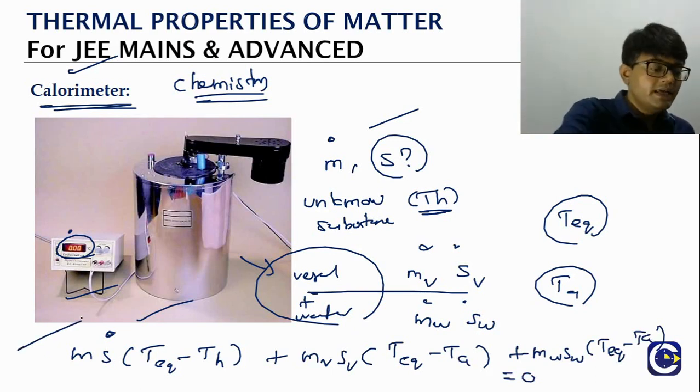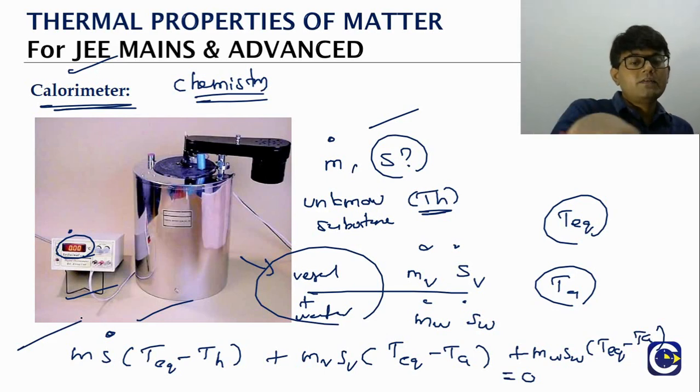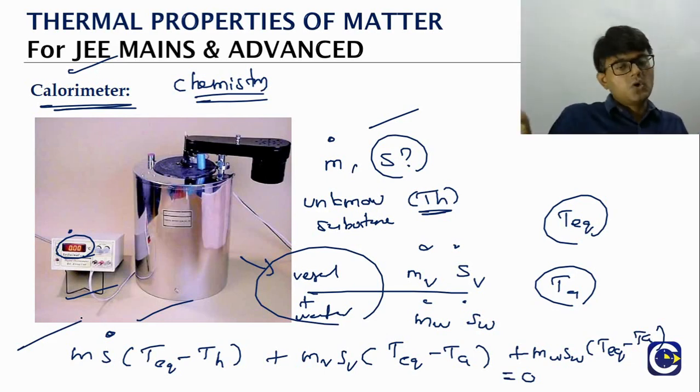Look at this. In this equation, other than the specific heat of the unknown material, the rest is all known to us. Or if you are solving a problem, everything will be given to us. Using this, we will be able to solve for the value of S. We can find the value of S using this equation. So this is what we need to look at in terms of the applications of the calorimeter from the physics point of view.